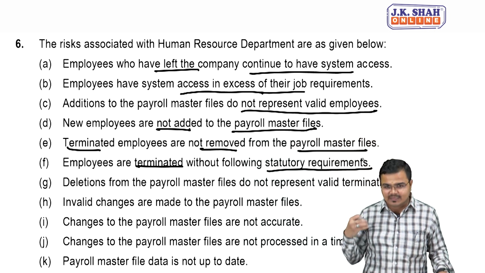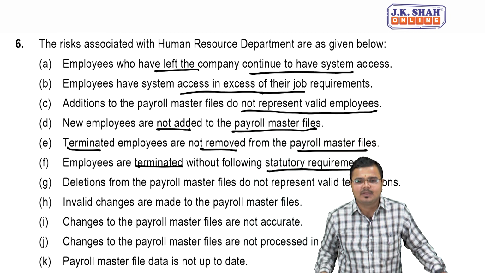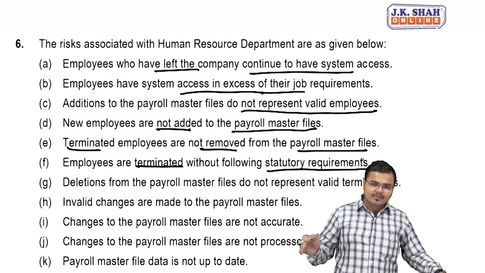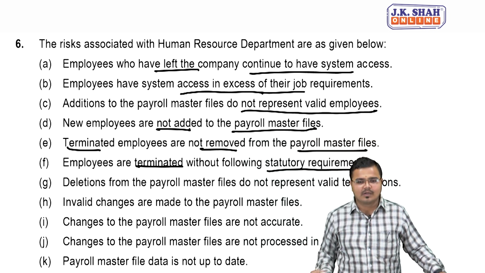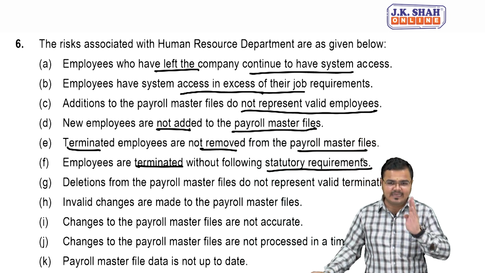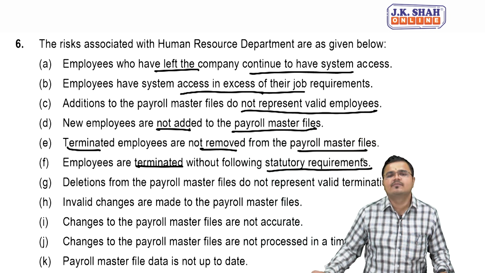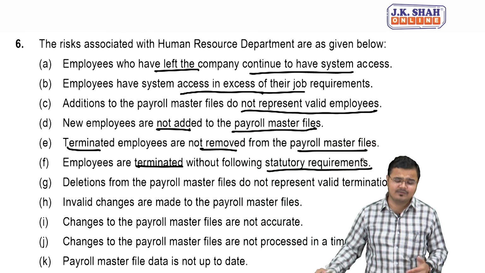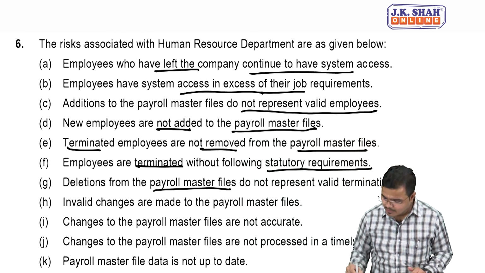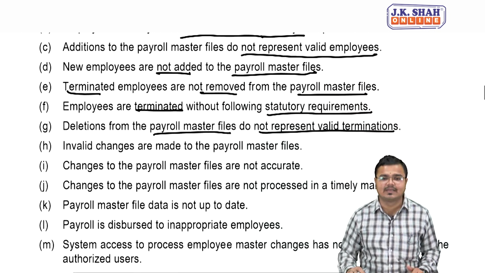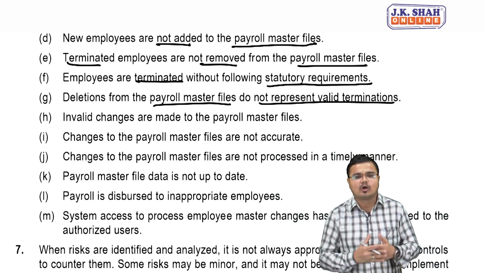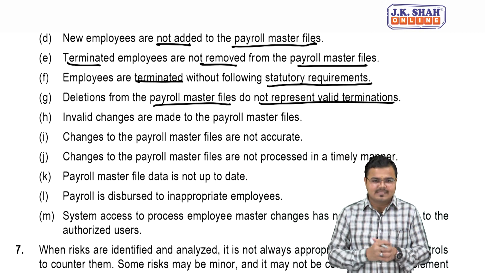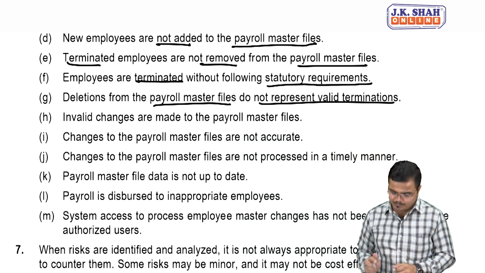So if you terminate an employee, make sure that all legal consequences are properly followed or taken care of, and if there is any legal procedure for it, we should follow the entire procedure. Further, deletion from the payroll master file does not represent a valid termination, meaning the wrong people have been deleted. Agree? Next, invalid changes are made to the payroll master file.